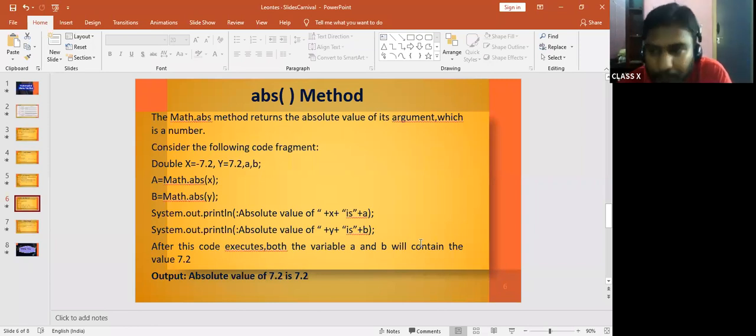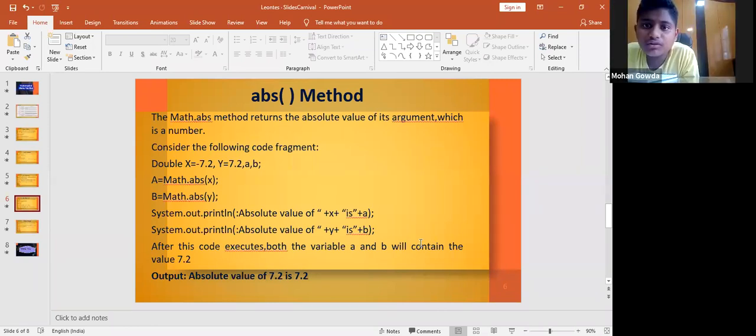Yeah, continue. b = Math.abs(y); System.out.println("absolute value of " + x + " is " + a); System.out.println("absolute value of " + y + " is " + b); After this code executes, both the variables a and b will contain the value 7.2. Output is: absolute value of 7.2 is 7.2.